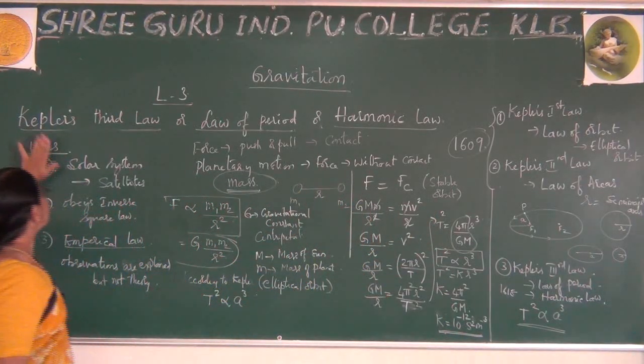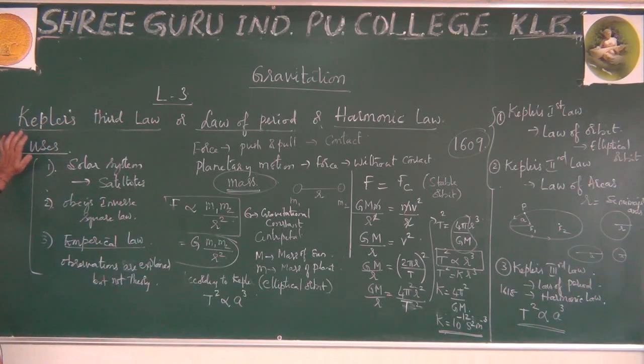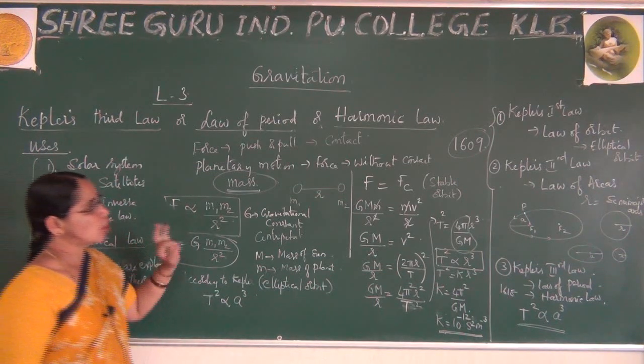At the same time, I have explained these 3 laws, which are very useful. How are they useful? In the coming days we will learn satellites, and also the inverse square law, and from there we will observe how Kepler's laws are useful in every step in physics. Okay, many concepts in physics were explained using Kepler's laws. Okay, let me stop the 3 laws.